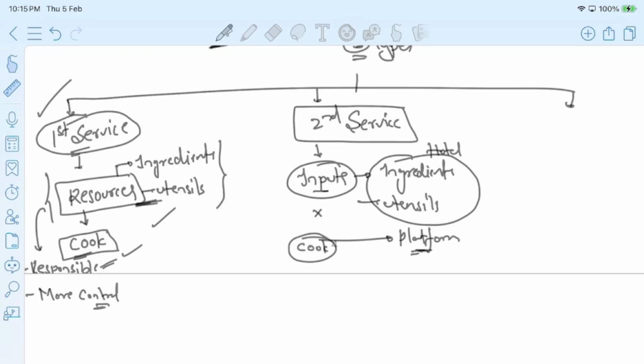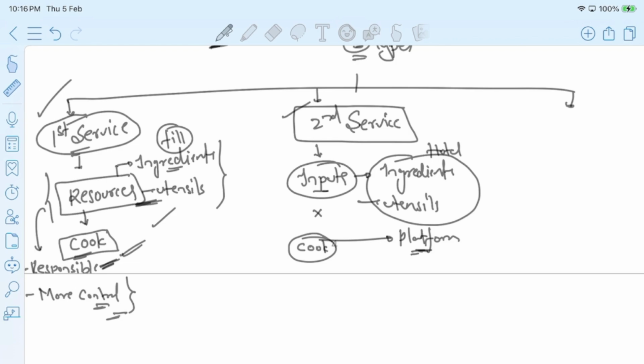Responsibility in the sense that if the ingredients are over, it is my responsibility to fill up the ingredients. If the utensils are not enough, it is my responsibility to get the respective utensils. On top of that, my focus is also preparing the dish. Here, if you observe, I have more control over my resources. But in the second type of services, I don't want to take this responsibility on top of my head.